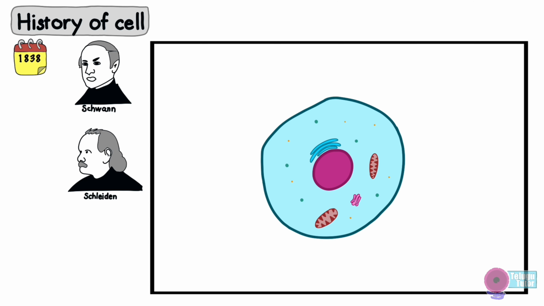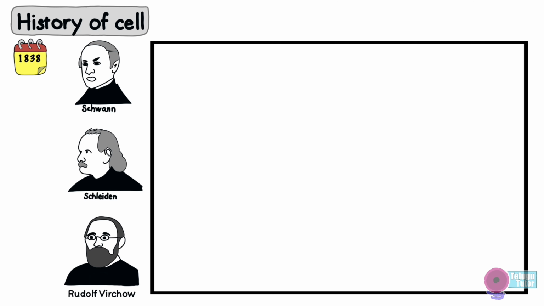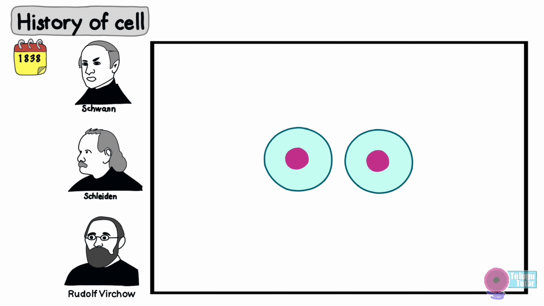However, these two scientists didn't have any idea about cell origin or cell division. That's where another scientist called Rudolf Virchow stepped in with his observations, and he proposed the third part of the cell theory, that all cells come from pre-existing cells. This is the quite interesting history of the cell.